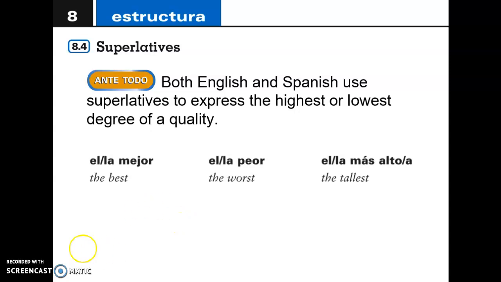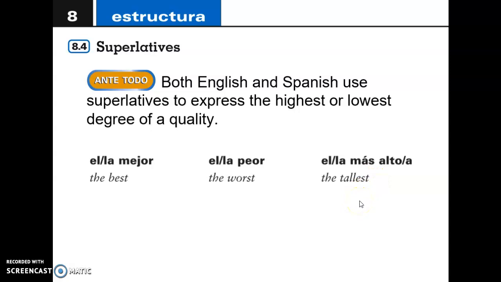So over here, we do have some hints already. We have el mejor or la mejor. We use this to say the best. We also have el peor or la peor to say the worst. And we also have just another example to say el más alto or la más alta, the tallest.